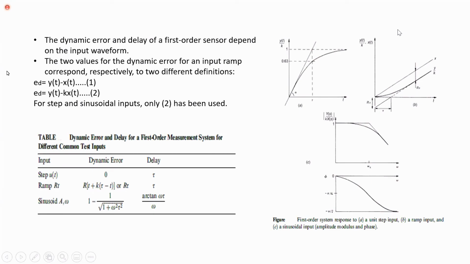The two values for the dynamic error for an input ramp correspond respectively to different definitions. Here we can see ED is equal to y of t minus x of t, or ED is equal to y of t minus k x of t. So that we have here two equations, r into tau or r into t plus k tau minus 1. So these are two different formulas for the dynamic error.